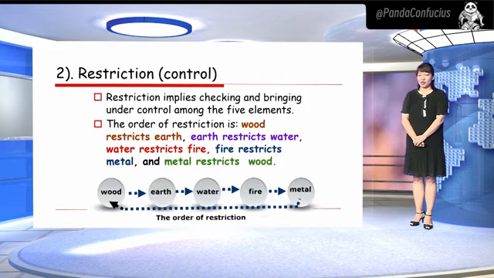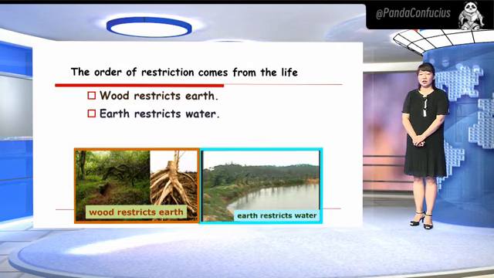Restriction. Restriction means checking and bringing under control among the 5 elements. The order of restriction is wood restricts earth, earth restricts water, water restricts fire, fire restricts metal, and metal restricts wood. The order of restriction comes from life too.